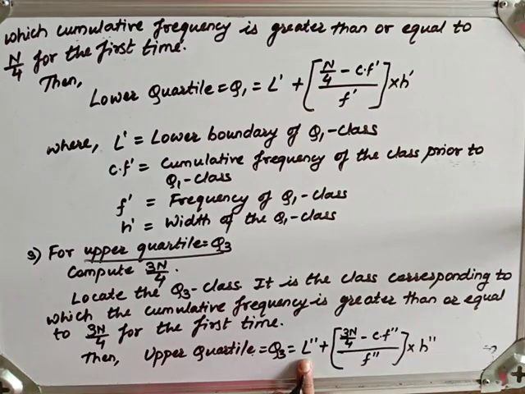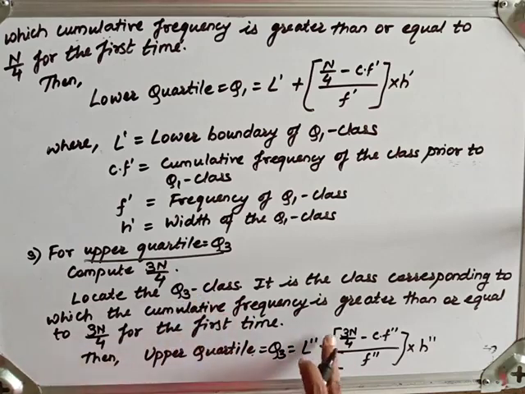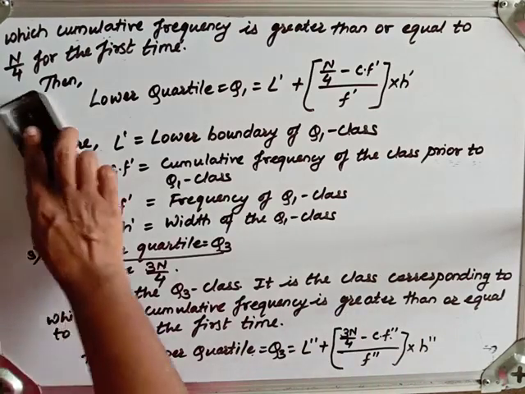Obviously here L double dash will be the lower boundary of the Q3 class. 3n by 4 is known to us. Cf double dash will be the cumulative frequency of the class just above, up to the Q3 class, that is prior to the Q3 class. F double dash is the frequency of the Q3 class, and H double dash is known to you, that is the class width. So let me write